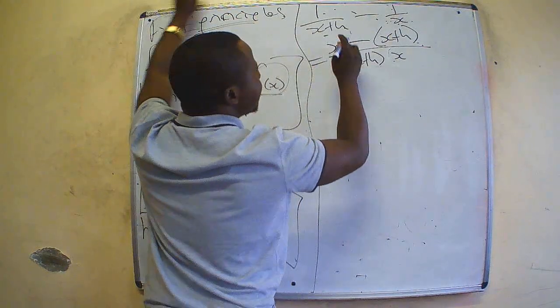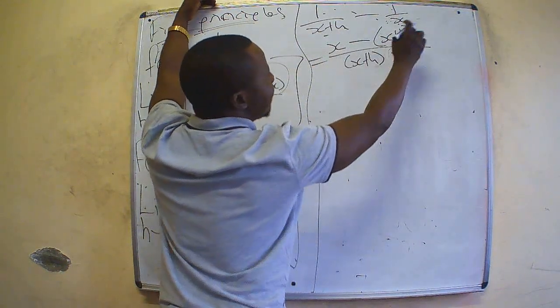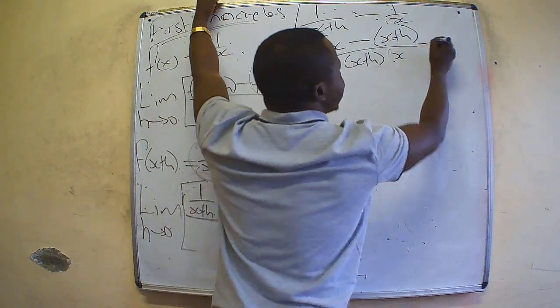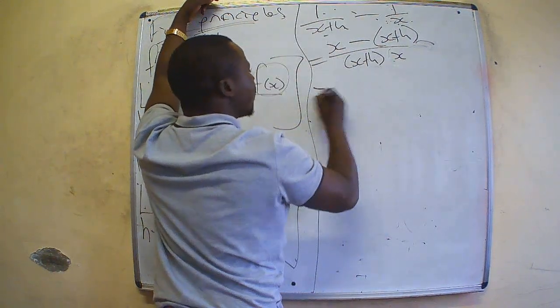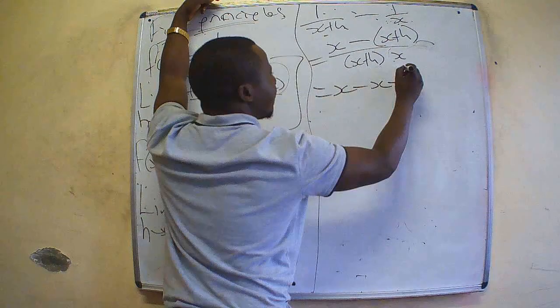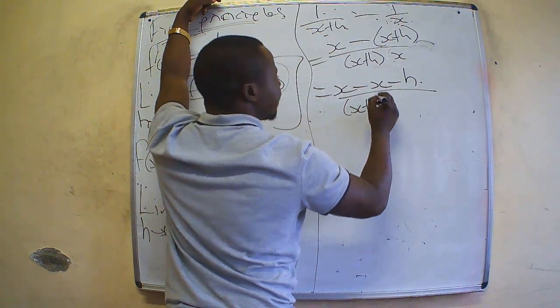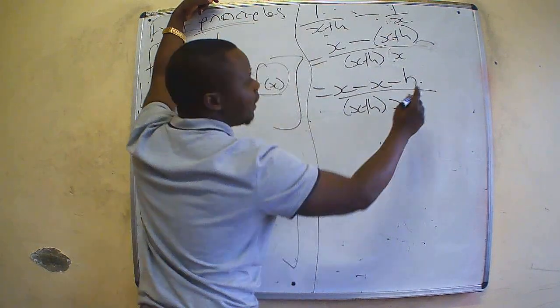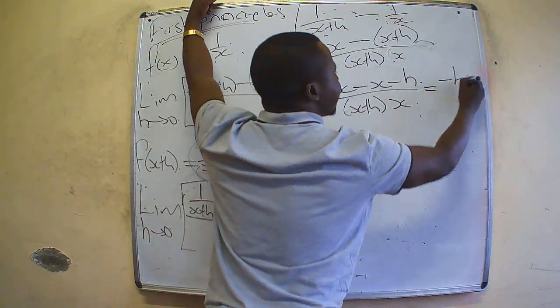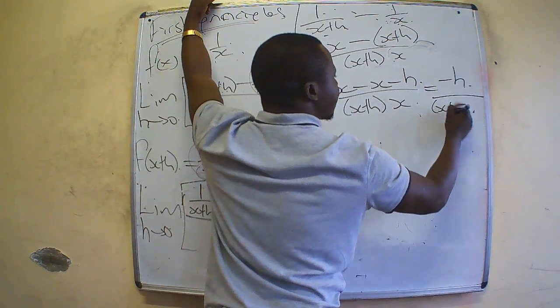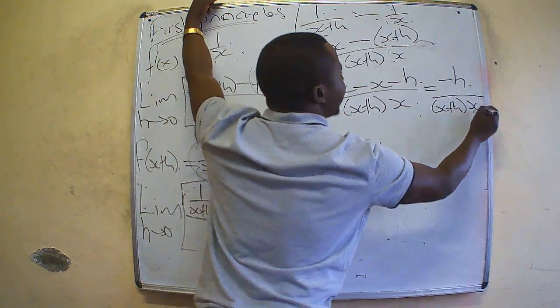Opening this bracket, x minus x minus h. This is going to give you x minus x minus h. Everything over x plus h times x. So finally, you have minus h over x plus h multiplied by x.